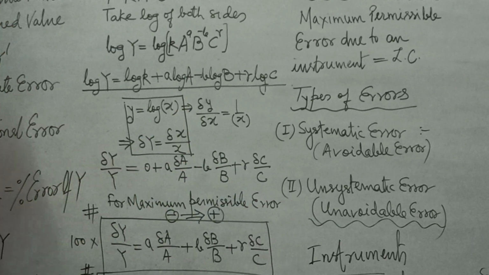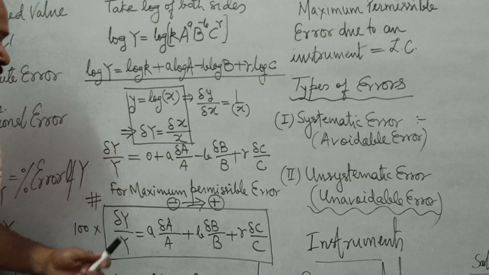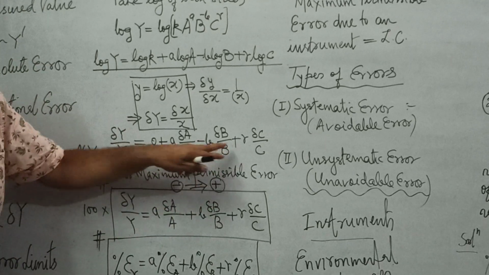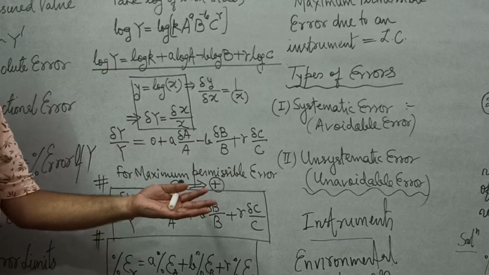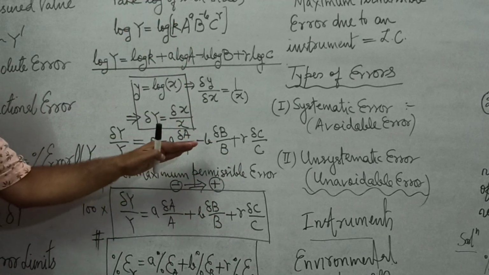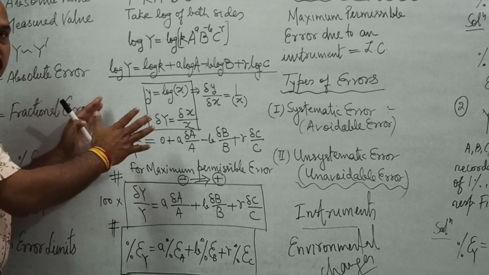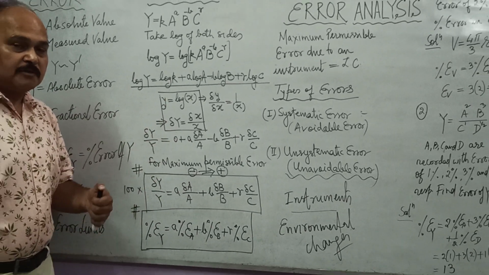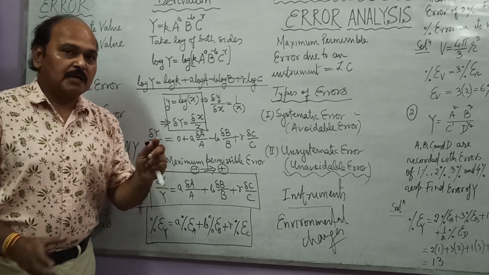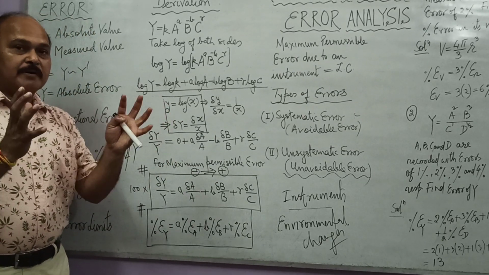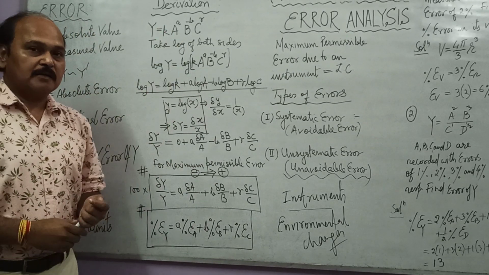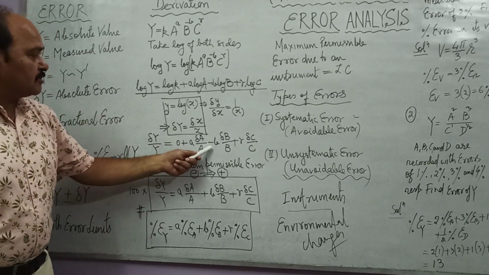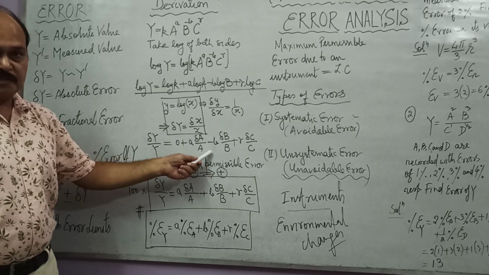Now in error analysis, for maximum permissible error, all these negative signs are converted into positive signs. This is pure differentiation, but we want to use this result in error analysis. So errors, whether they are positive or negative, are always added up and make up a bigger error. This negative sign is exclusively because of the pure differentiation.